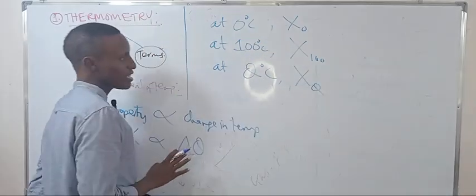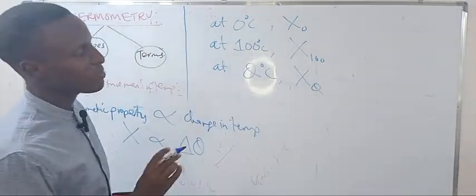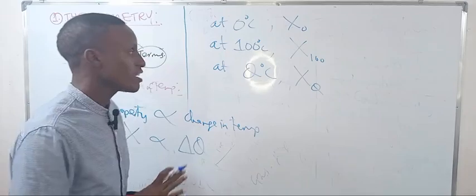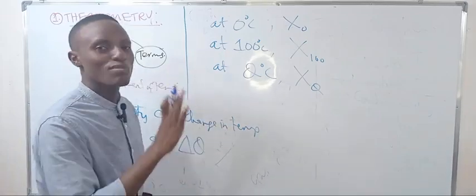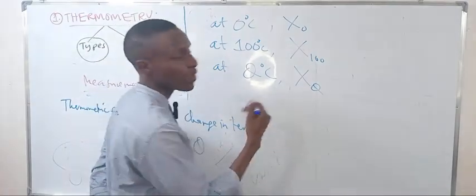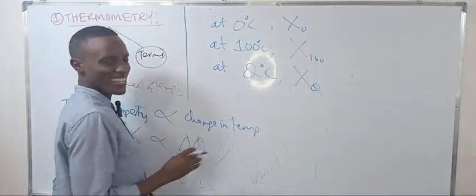So the temperature is the subscript on the letter that signifies the property. It can be the pressure, the length, the volume, the resistance, the EMF, or the height, depending on what is being measured.